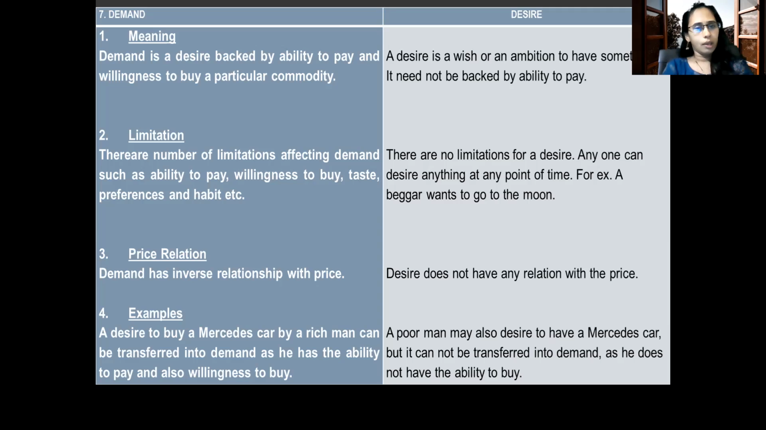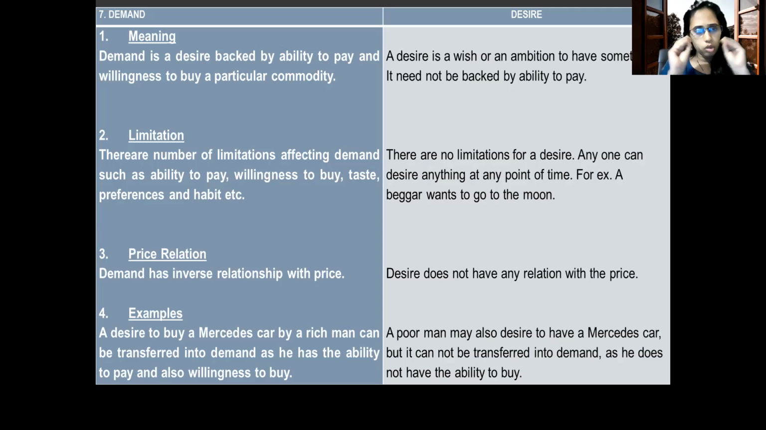Now here we cannot draw the diagram. So, example: desire to buy a Mercedes car by a rich man can transfer into demand as he has the ability and also the willingness to pay. But a poor man also desires to have a Mercedes car, but he is not able to pay money for it. He has desire, but he doesn't have money to pay for it. So it will remain as a desire.